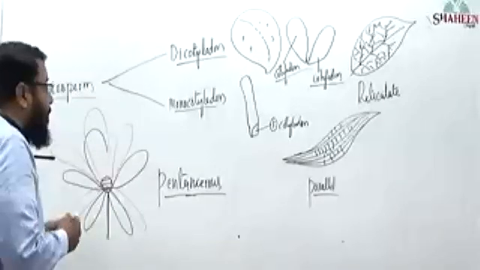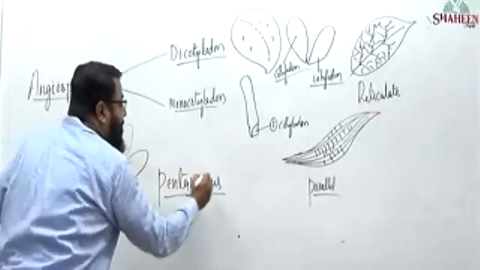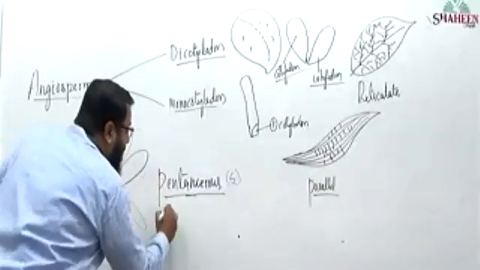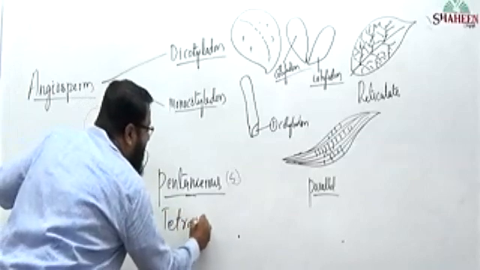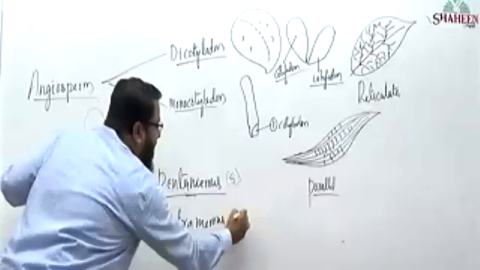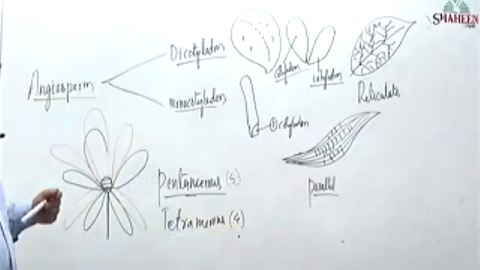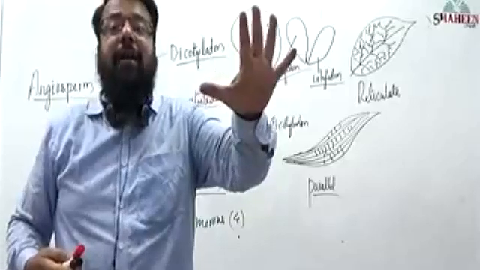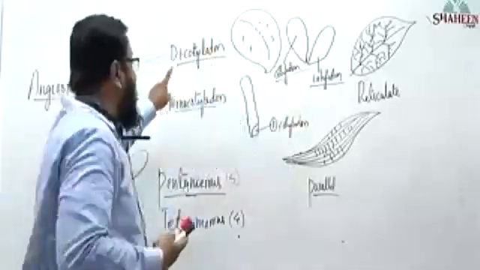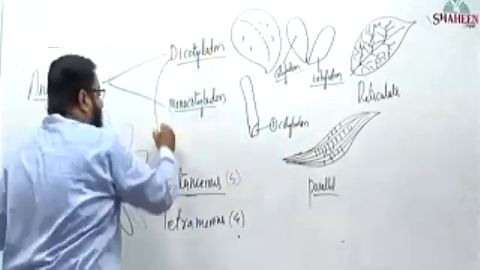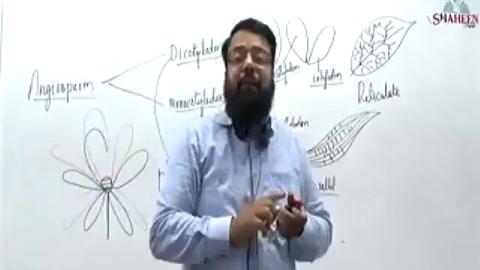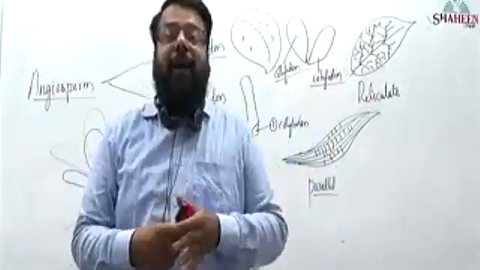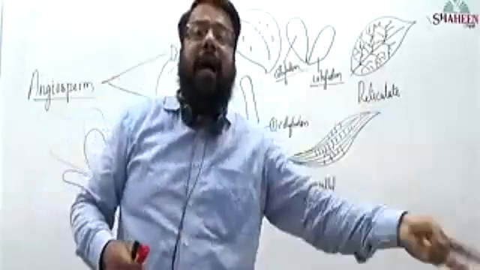Some flowers will have 4 appendages. Here 5 appendages are there. Some flowers will have 4 appendages. 4 is called tetramerous. 4 appendages, tetramerous. So dicots will have a flower that is pentamerous or tetramerous.